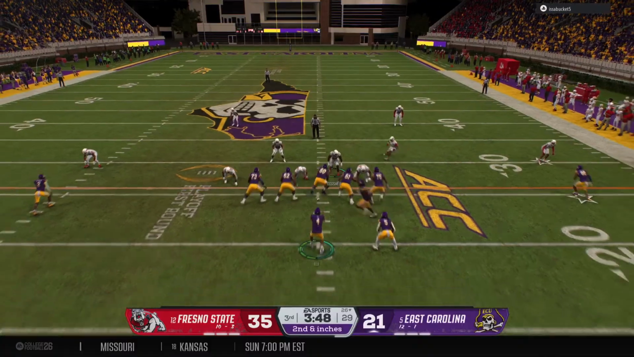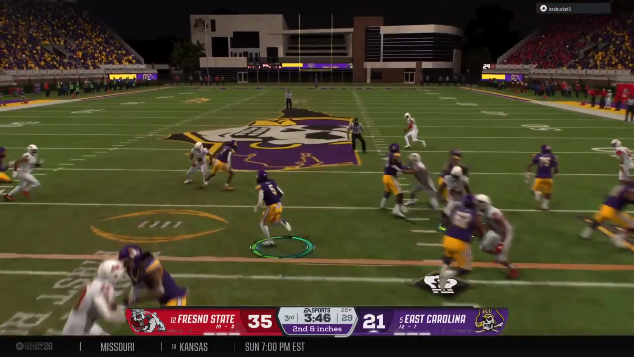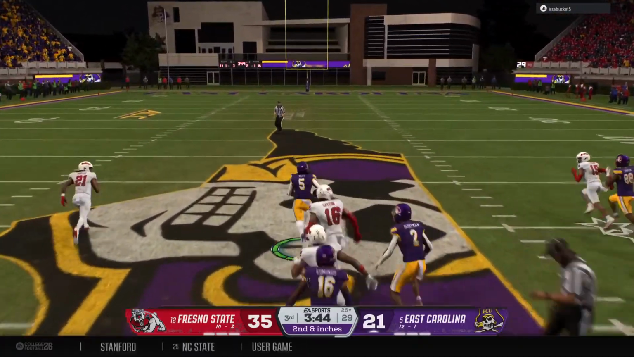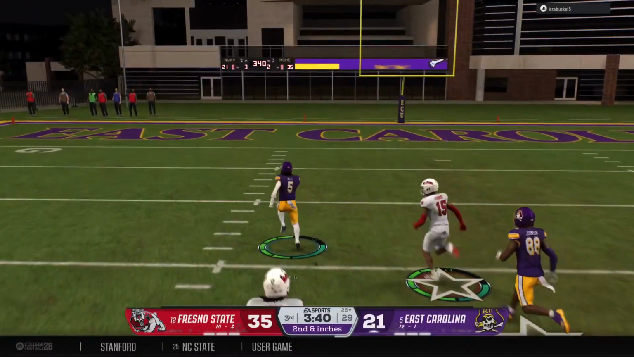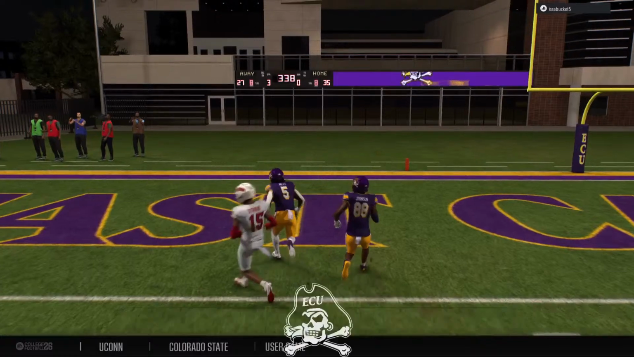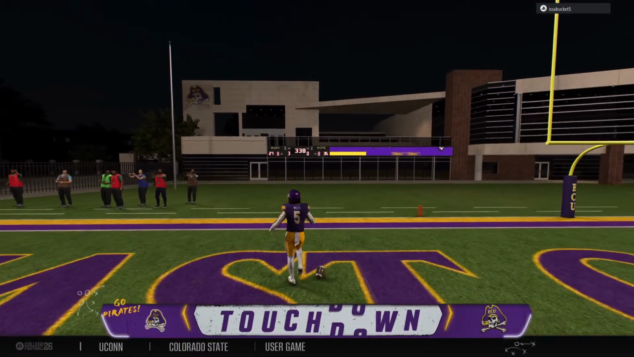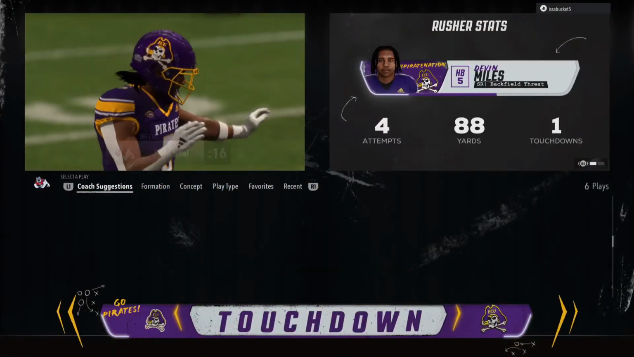Tight end goes in motion. Here's the handoff. Look out, room to run here. Here he goes. At the 30 now. At the 10. Touchdown, East Carolina. They were not going to catch him that time.